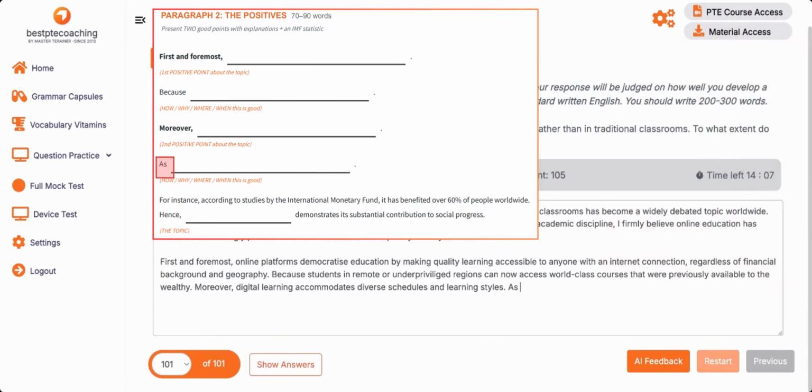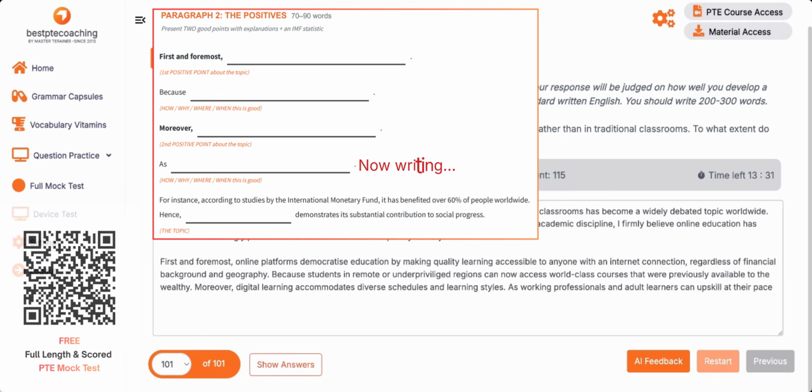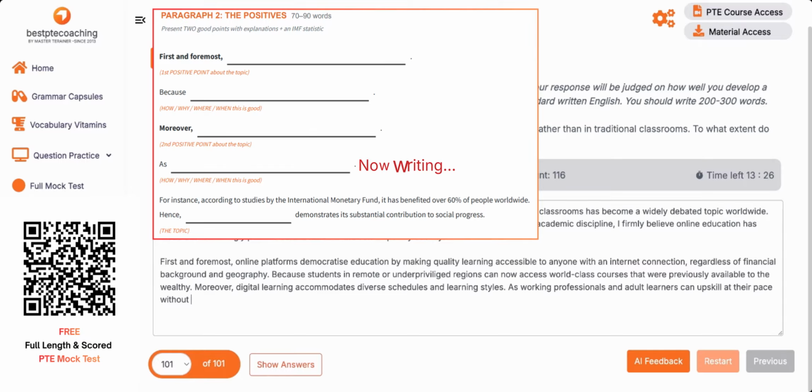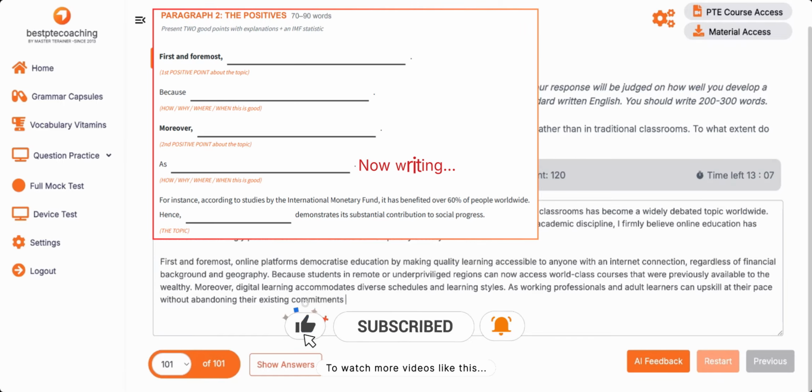Why? Because working professionals and adult learners, the people who are not in school or college, can train themselves, or maybe a better word, upskill, at their own pace, without abandoning their existing commitments. This is one, for instance.